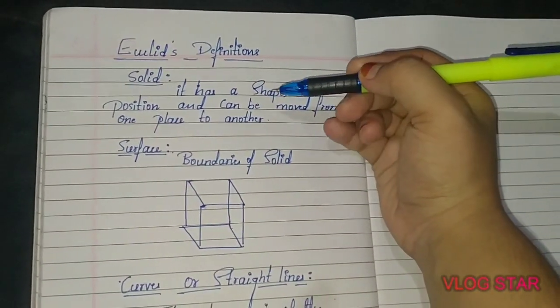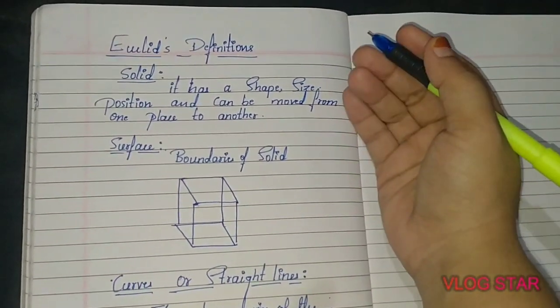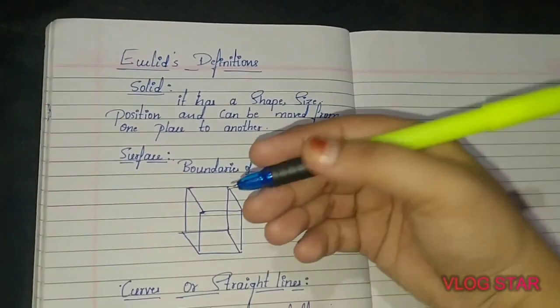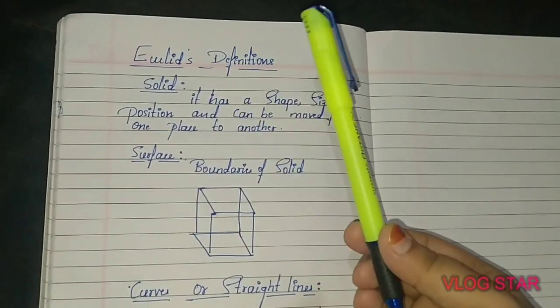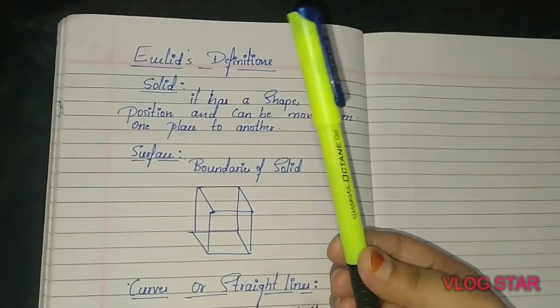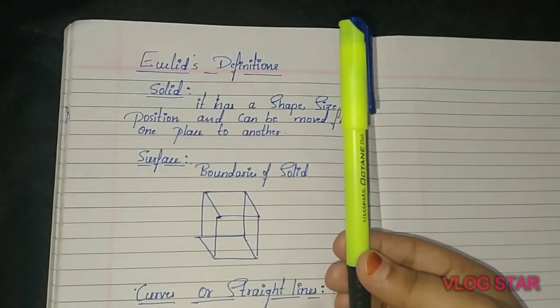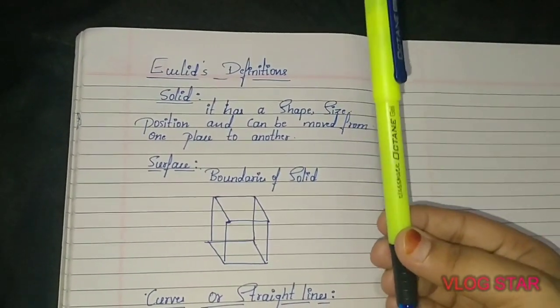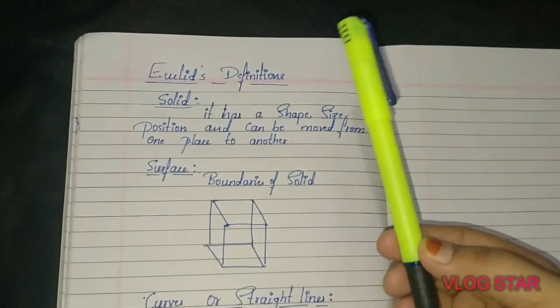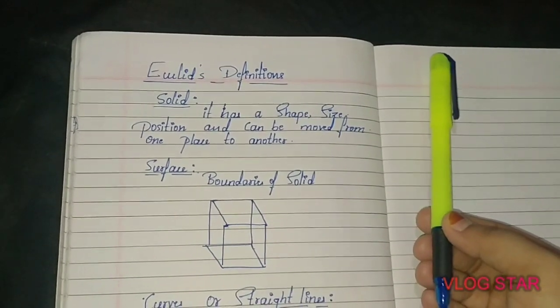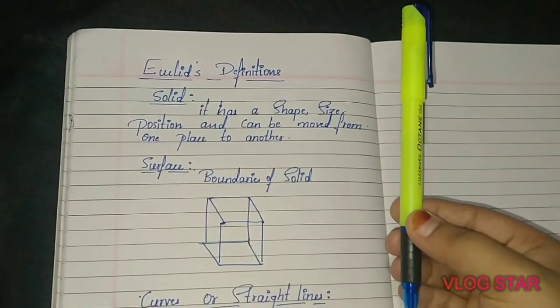A solid has a shape, size, and position, and it can be moved from one place to another. Whatever I am holding here, this pen, is a solid. It has a shape, a size, and a particular position, and you can move it from one place to another. So this is a solid.